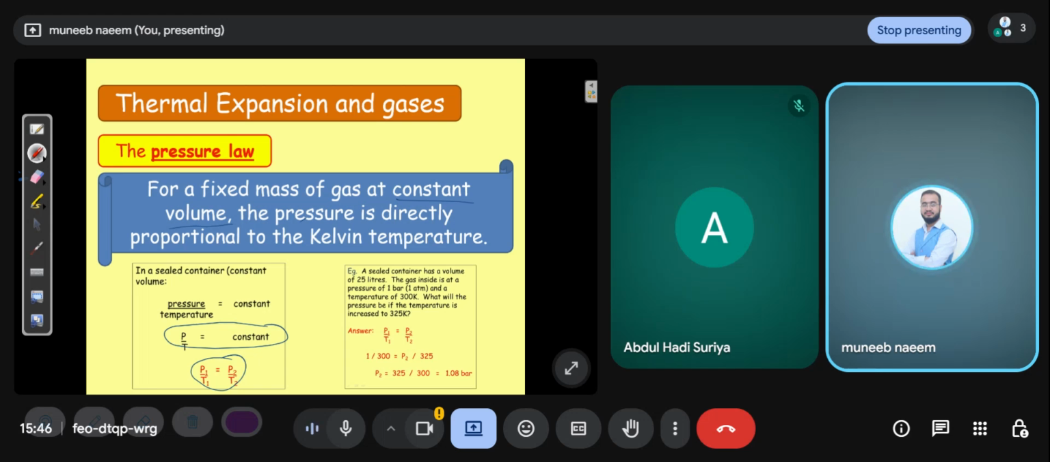The pressure P1 is 1 and T1 is 300, P2 is our requirement and T2 is 325. You simply solve this, so your answer is 1.08 bar or 1.08 atm.